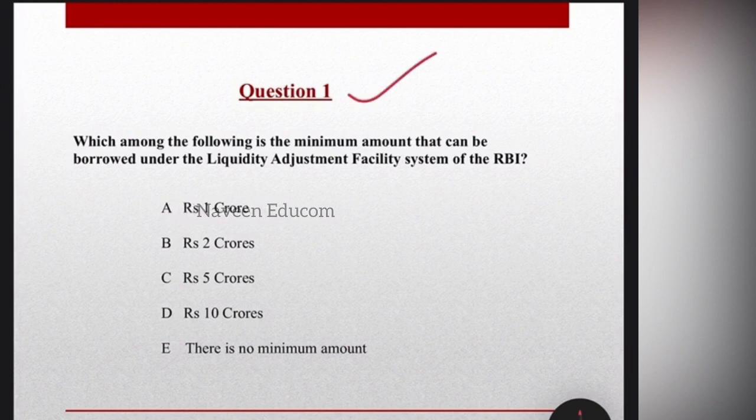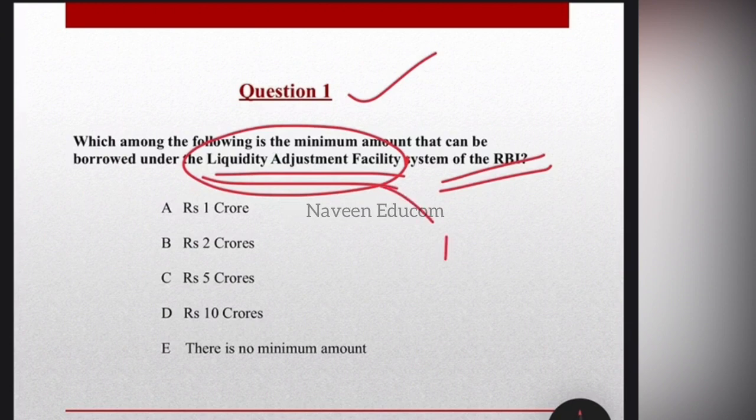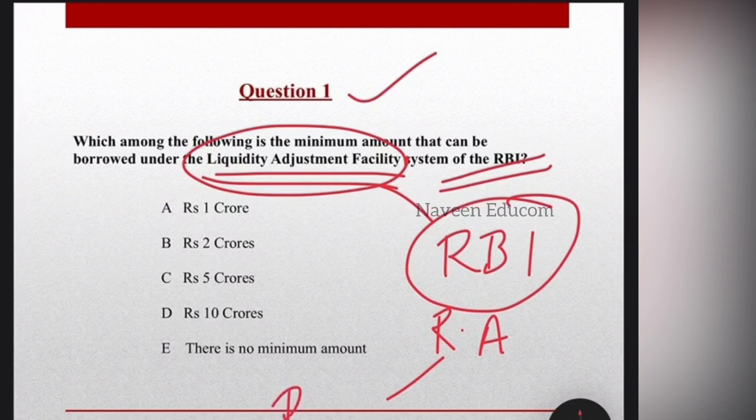Which among the following is the minimum amount that can be borrowed under the liquidity adjustment facility system of the RBI? So students, it is the liquidity adjustment facility system of the RBI. So you have to know some important points regarding it. The LAF is the facility offered by the RBI through which banks can borrow money through the repurchase agreement. So it is a repurchase agreement like the repo rate and the reverse repo rate. Okay, repo rate and the reverse repo rate mechanisms.